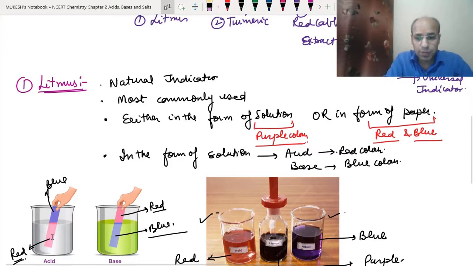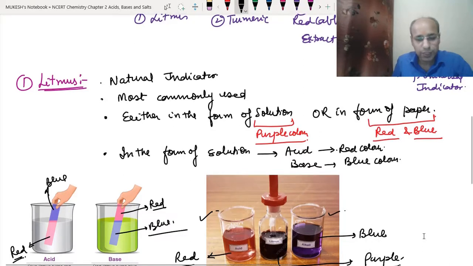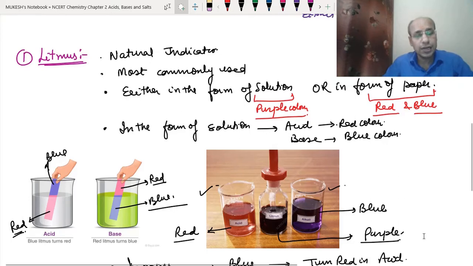Now if we put the litmus solution in acid, then it becomes red in color. If we put the litmus solution in base, then it becomes blue in color. Now if we are using this in the form of paper, that means if we are taking the blue litmus paper, then it will turn red in the acid, but there will be no change in the base. Similarly, if we take the red litmus paper and put it into the base, it will turn blue, but this red litmus paper will have no effect in the acid. So this is how we can use the litmus paper.